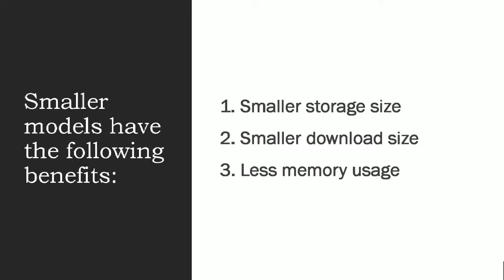Number 1, smaller storage size. Smaller models occupy less storage space on user devices. And number 2, smaller download size. Smaller models require less time and bandwidth to download to users' devices. And number 3, less memory usage. Smaller models use less RAM when they run, which frees up memory for other parts of the application to use and can translate to better performance and stability.